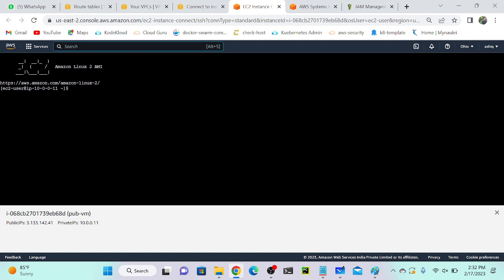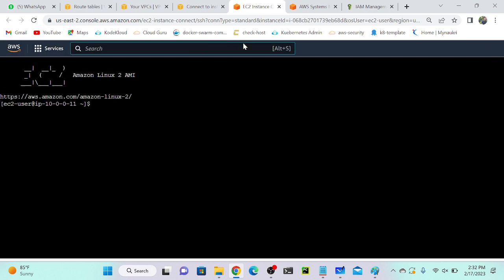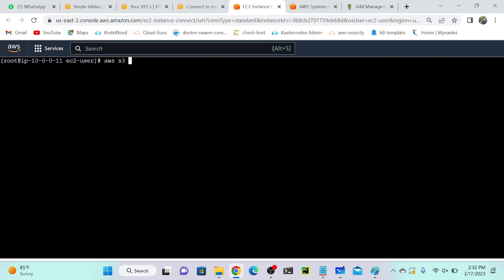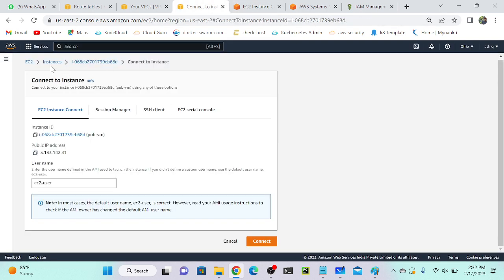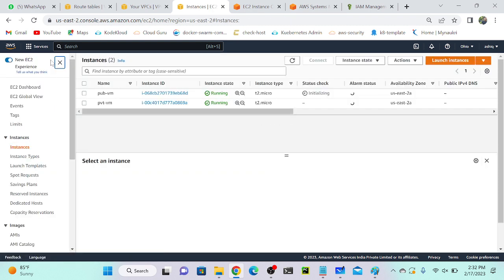So now you can see that I successfully connected to my virtual machine. So now I will try to connect to my S3 bucket. What is the command to list all your buckets? Okay, aws s3 ls. So you can see unable to locate credentials, right? So we have to create a role, then attach it to our virtual machine. I'll go to my virtual machine, go to instance.